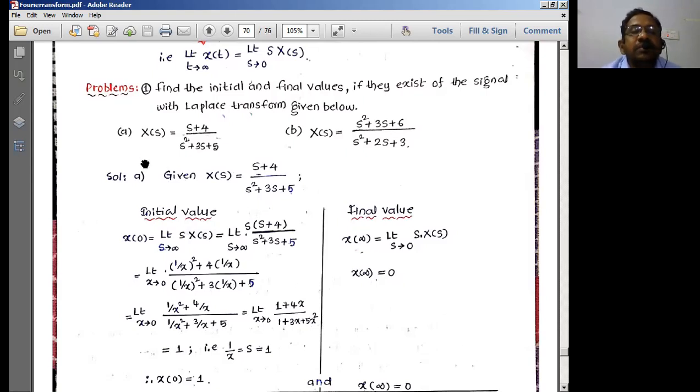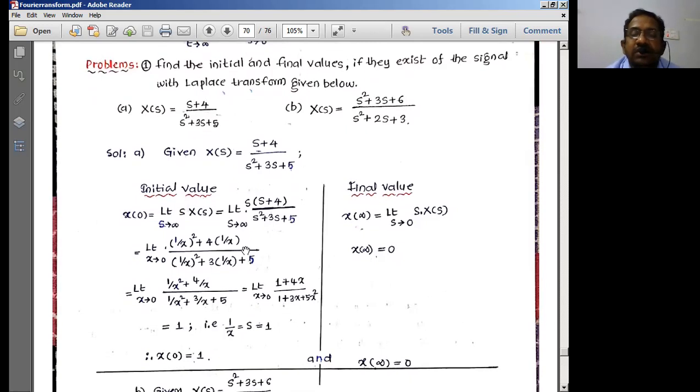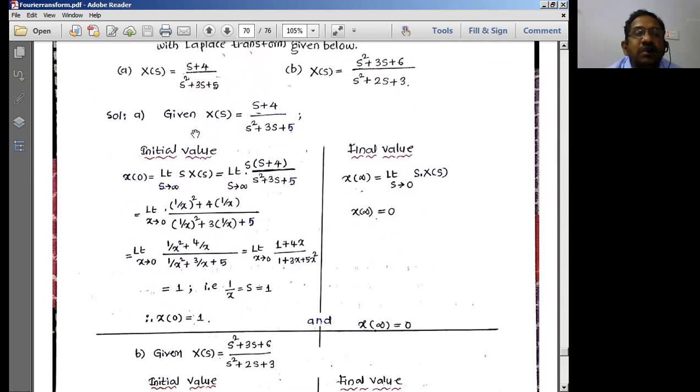Now, let us suppose: find the initial and final values of the following signals, if the following Laplace transforms exist. See, if the Laplace transform is going to exist, only then can we find the values. So x of s is equal to s plus 4 by s square plus 3s plus 5. What is the initial value theorem going to say? x of 0 is equal to limit s tends to infinity of s into x of s, is the basic theorem we have.